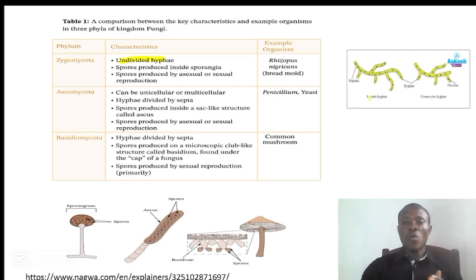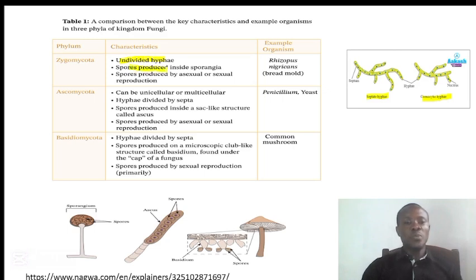Those that have walls, we call septate hyphae, and those that don't have walls, we call aseptate hyphae, as a means not, or we can call them coenocytic hyphae. So the Zygomycota have undivided hyphae. That means they have aseptate hyphae.